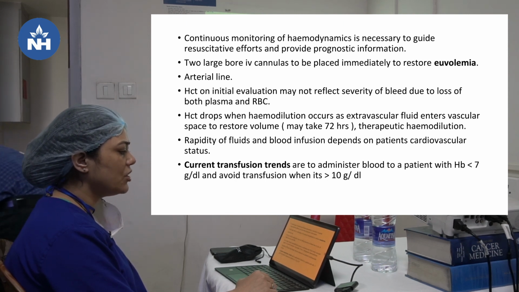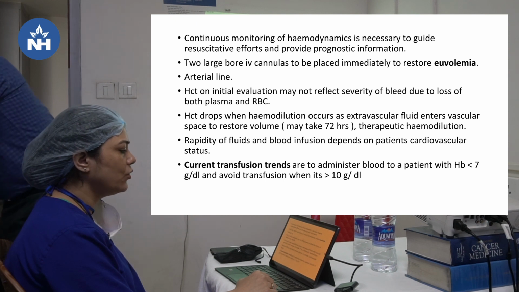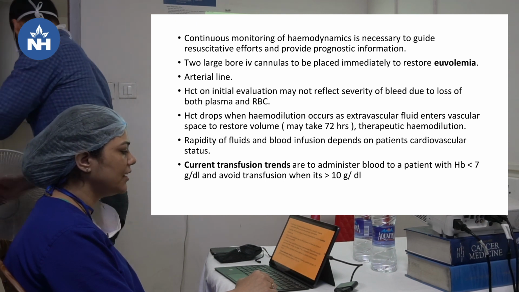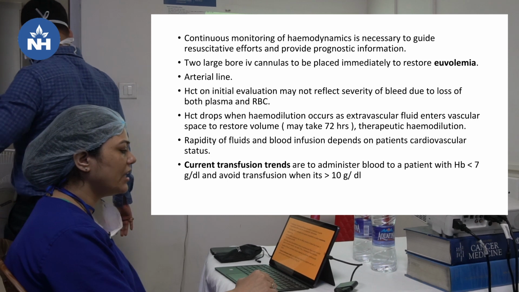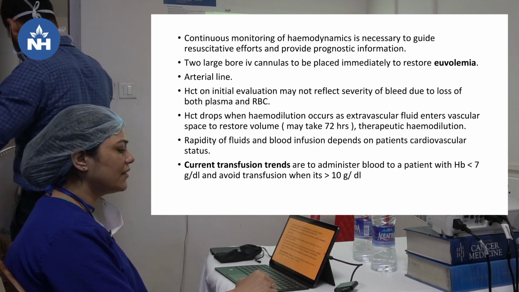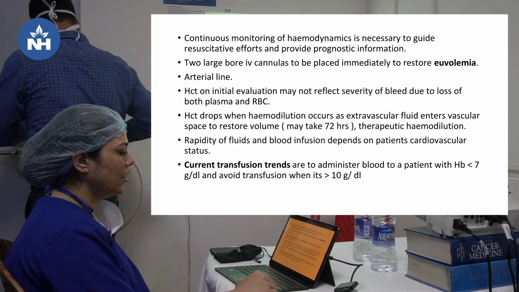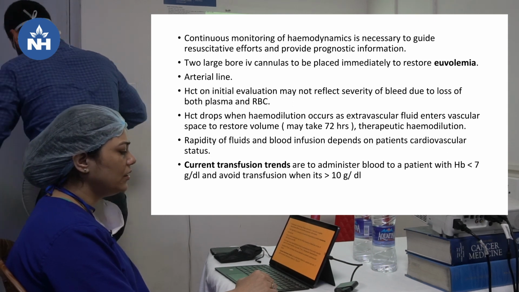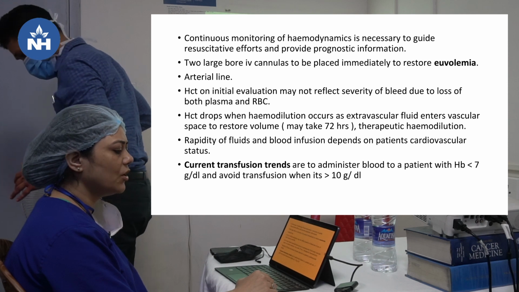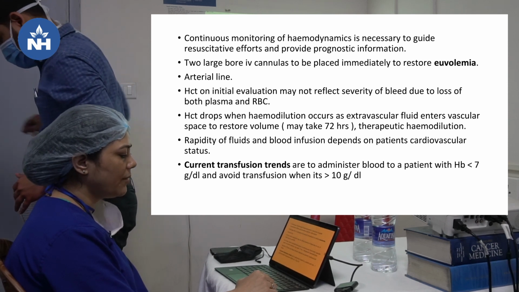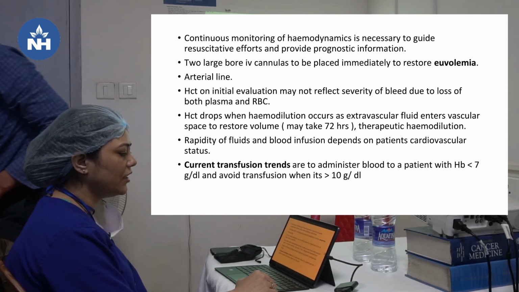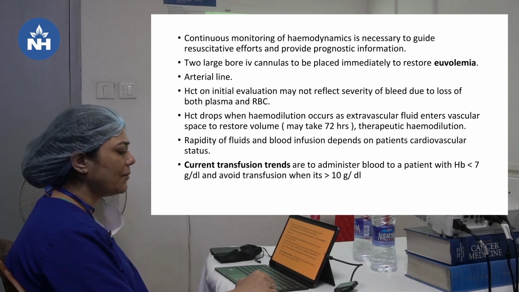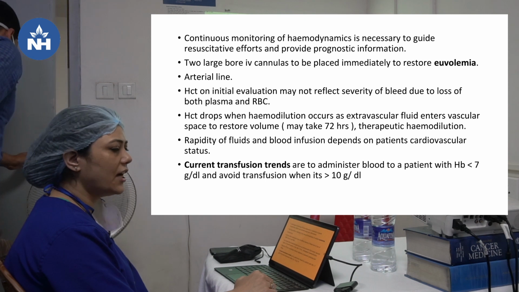Hematocrit on initial evaluation may not reflect the severity of bleed due to loss of both plasma and RBC. Hematocrit drops when hemodilution occurs as extravascular fluid enters the vascular space to restore volume, and it may take 72 hours, and also it drops because of therapeutic hemodilution because of the fluids we give. So initial hematocrit is not suggestive of the amount of bleed, that we have to keep in mind. Rapidity of fluid and blood infusion depends on the patient's cardiovascular status.